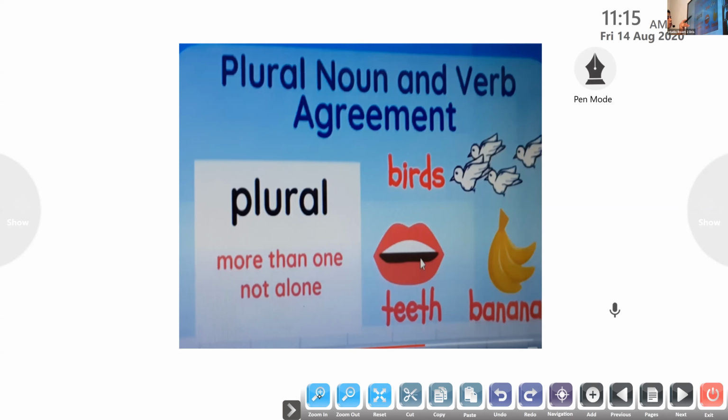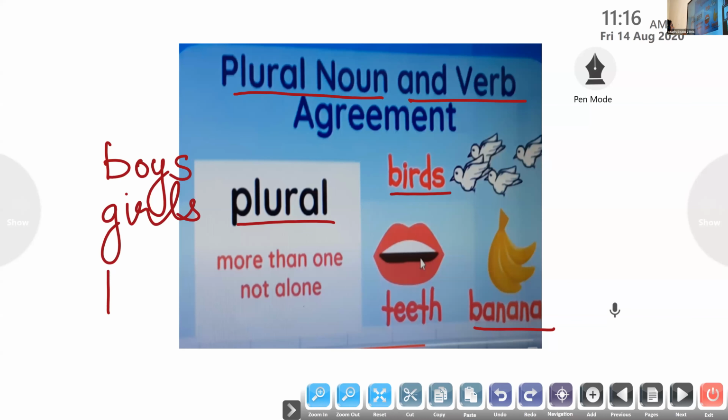Okay, so now we are moving on to the second rule. If the noun is plural, the verb also has to be plural. But here it is very tricky. A plural noun, the plural verb we already know. For the plural noun, we add an S to the word. Can you see there? Boy. For the plural noun, what do we do? We add S to the noun. Boys,